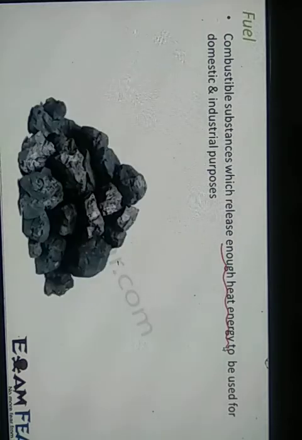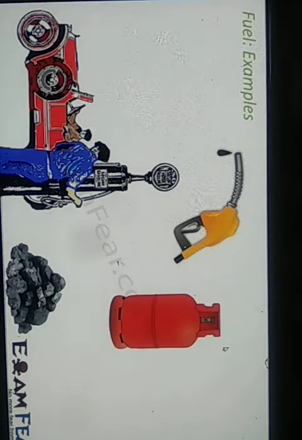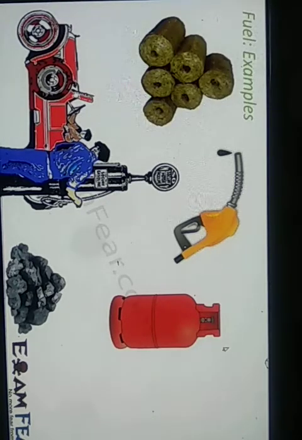Okay, so let us look at some examples of fuel. The first example is coal. We can also look at other examples like petroleum, where you have petrol and diesel. These are also examples of fuel. Then you have LPG, which is inside the cylinder at your houses. It also produces sufficient heat energy, which is used for domestic purposes like cooking. Then natural gas, biogas, or cow dung cakes.